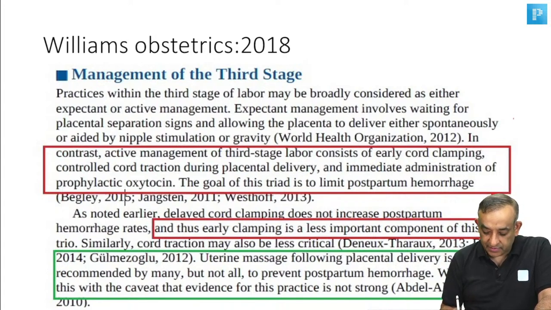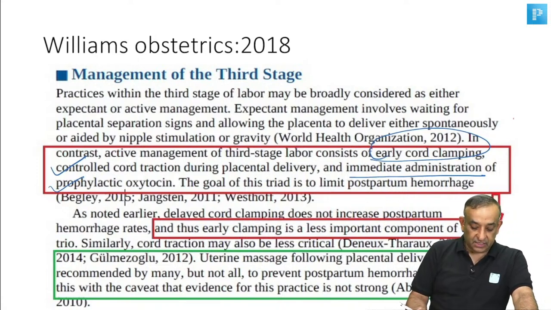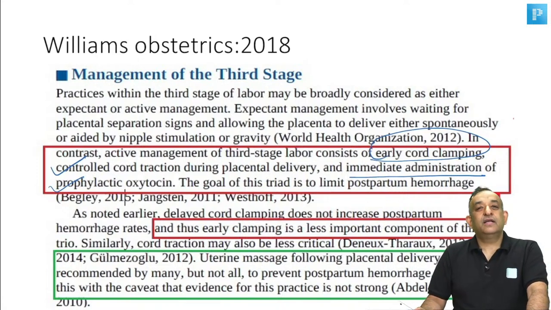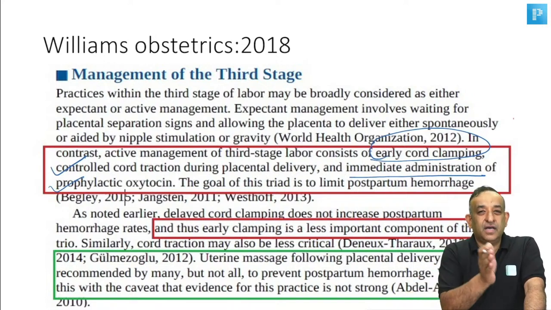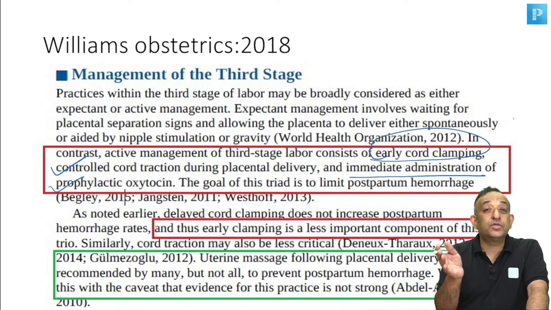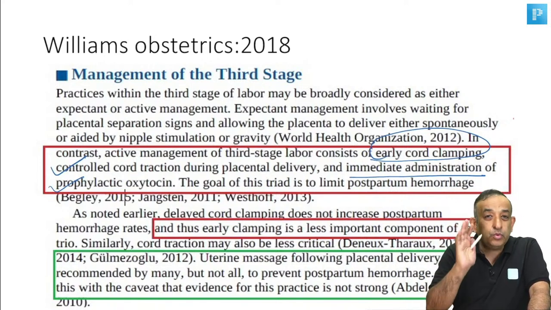Active management of third stage labor consists of early cord clamping, controlled cord traction, and immediate administration of prophylactic oxytocin. As noted earlier, delayed cord clamping does not increase postpartum hemorrhage rates, and thus early clamping is the least important component of this. So please understand, we are very sure that you should do uterine massage, but the other part, early or delayed cord clamping, is not very important. It does not have a very strong bearing on the amount of PPH. But do delayed cord clamping.